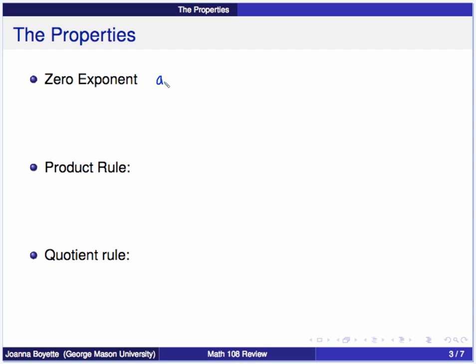As long as a is not equal to 0, we have a to the 0 power is equal to 1. 0 to the 0 power is undefined. So some examples of how this might be used. Example, we might see something like this: 7x to the 0, where x is not equal to 0. X to the 0 should be simplified to be 1, and this entire expression simplifies to be 7.